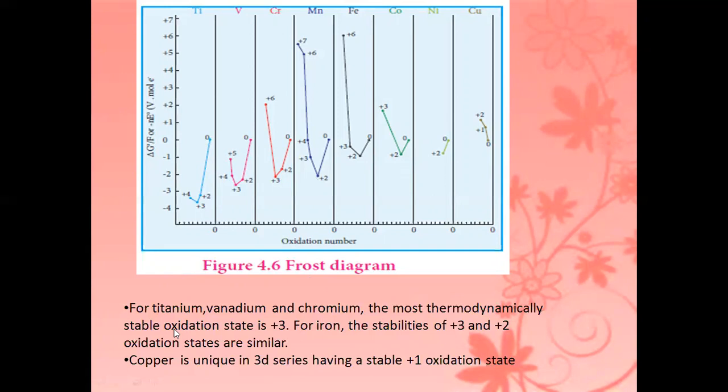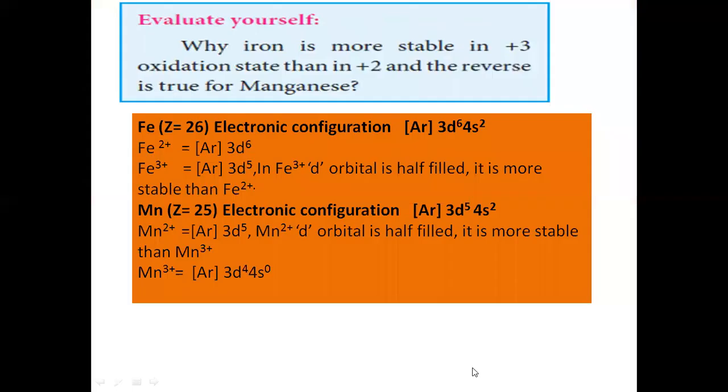See the next point now. For titanium, vanadium and chromium, the +3 oxidation state is more stable. And then for iron, +2 and +3 are the more stable oxidation states. Elemental copper is more stable. And then copper disproportionates. Disproportionation means the same compound undergoes oxidation and reduction at the same time. So copper is unique in the 3d series in having a stable +1 oxidation state.